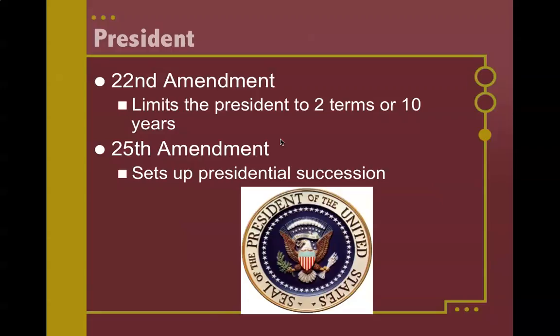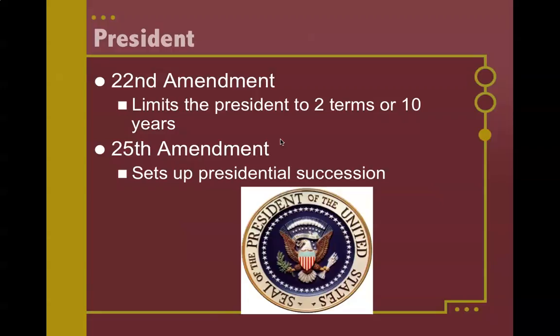Talking about the president, there are two key amendments that are important for you to understand when talking about the president. The first is the 22nd Amendment. The 22nd Amendment put that informal amendment that the president should only serve 2 terms and turned it into a formal amendment, right? So the president is limited to 2 terms or 10 years. Yes, the president's terms are 4 years each, but the 10 years piece is so that if someone went from the vice president to the president and they only served 2 years of the other person's term, technically they could run for 2 more terms.